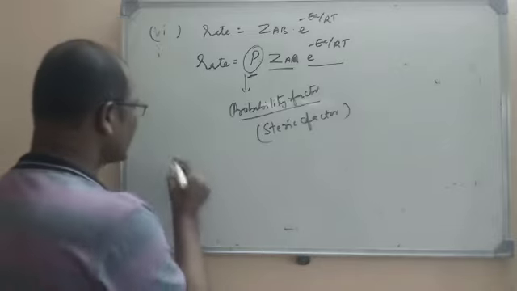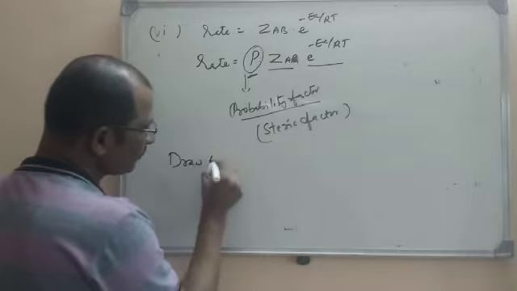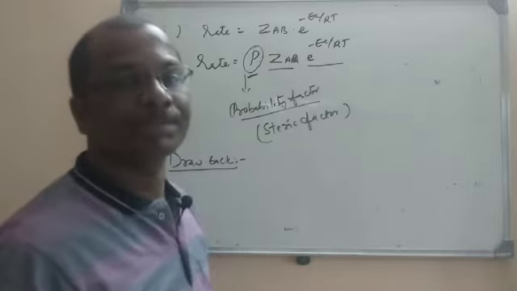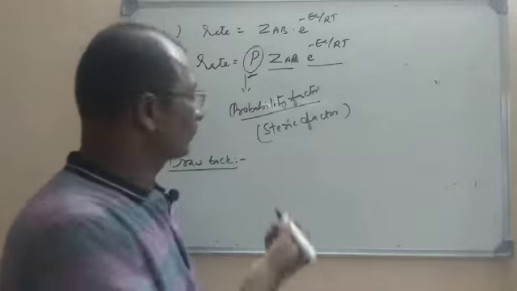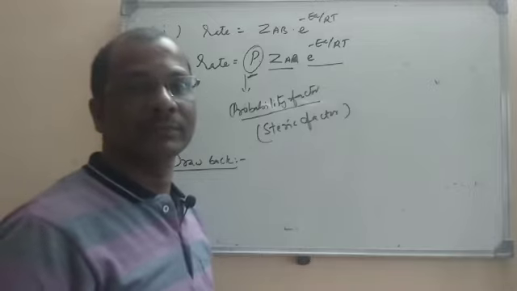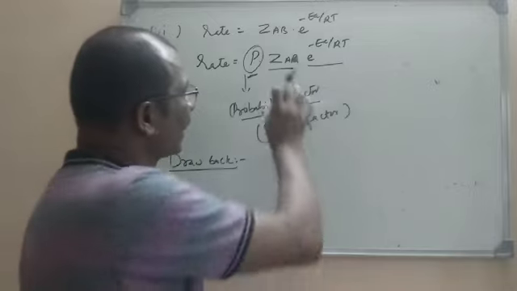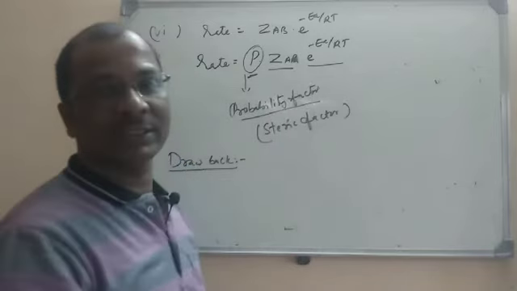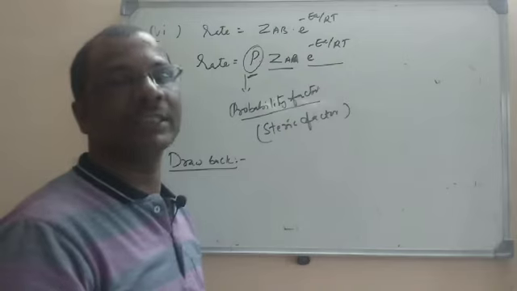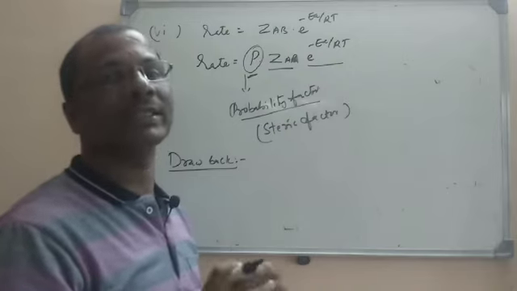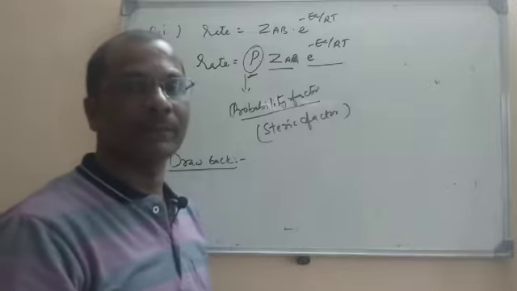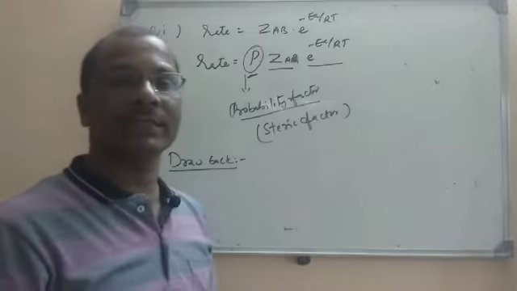But the major drawback of this is that we have to consider the reacting molecules as hard spheres. That is the major drawback. I already told you that without correction there is a deviation, but why it is causing a deviation is not explained. These are the two major drawbacks. So let us recall all the postulates very quickly.